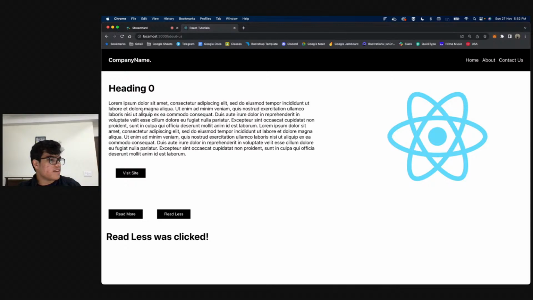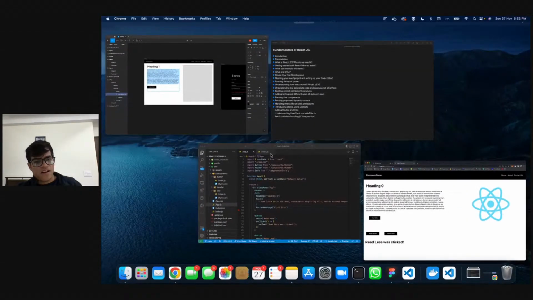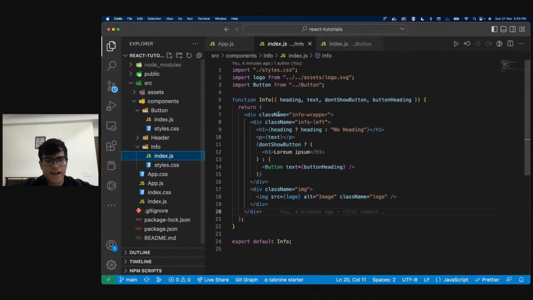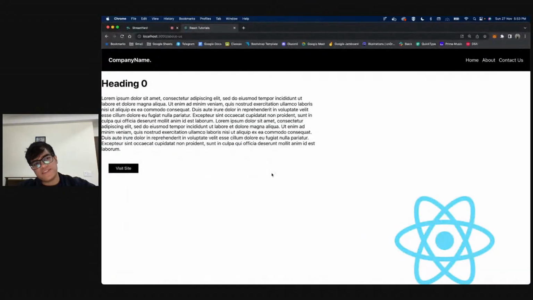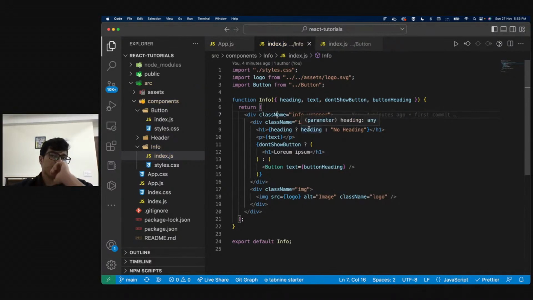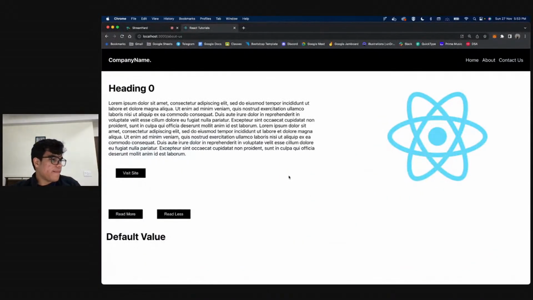Sir, what is the difference between class name and className? I think you're supposed to use className. If I use class name, I doubt my code will work. Let me actually test that. That is something that I have never tested myself. Yeah. So basically, if you say class name, your code is not going to work. You have to say className with a capital N. That is the only way you can declare the class in React, right? So don't write className with a small n. Make sure it's with a capital N. Otherwise, your code will break. Any other doubts?